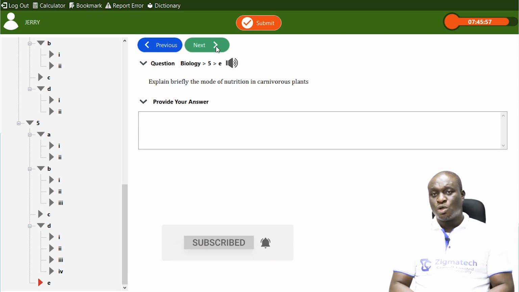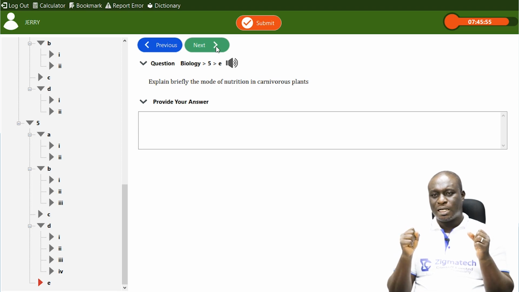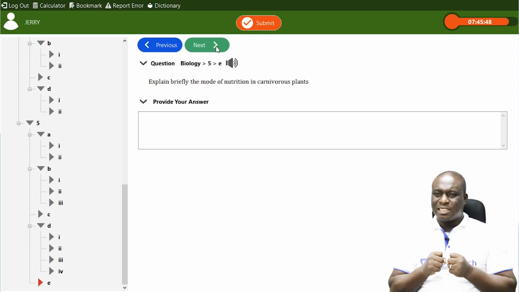Now, how do they do this? Once they trap a particular insect or small animal, they immediately secrete enzymes to digest it extracellularly.